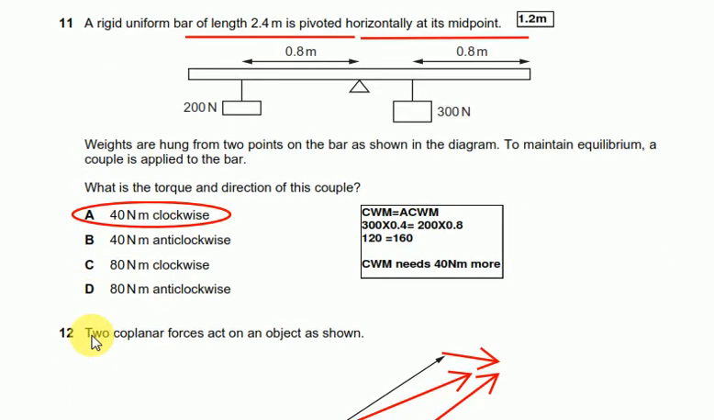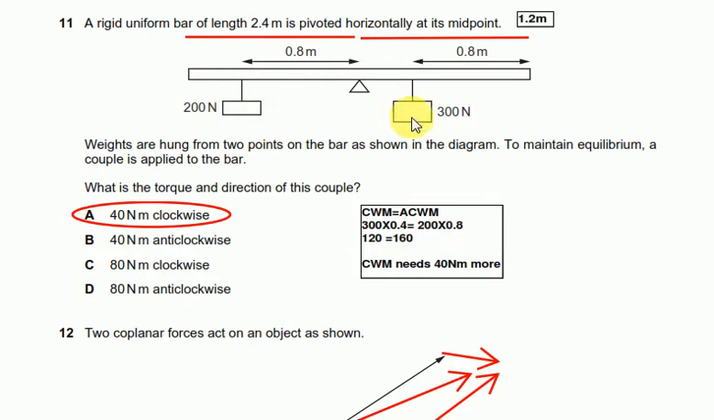Question number 11 says a rigid uniform bar of length 2.4 meter is pivoted horizontally at its midpoint. Weights are hung from 2 points on the bar as shown in the diagram. To maintain equilibrium, a couple is applied to the bar. What is the torque and direction of the couple? What we can do is simply